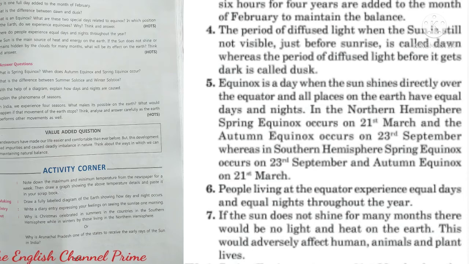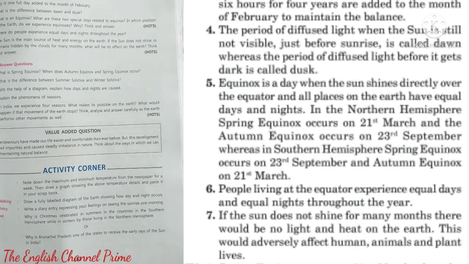Fifth question, what is an equinox? What are these two special days related to equinox? In which position of the earth do we experience equinoxes? Why? Think and answer. Answer, equinox is a day when the sun shines directly over the equator and all places on the earth have equal days and nights.